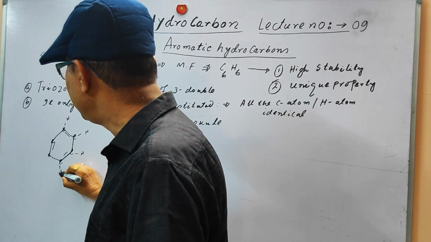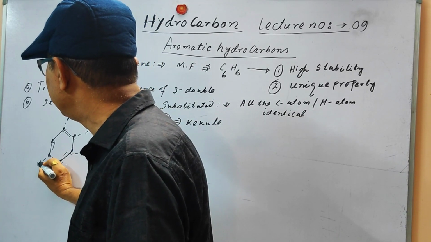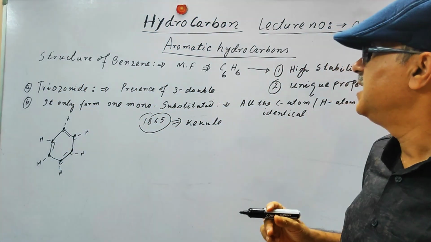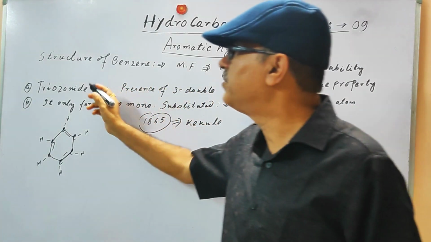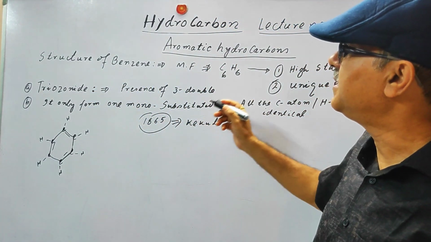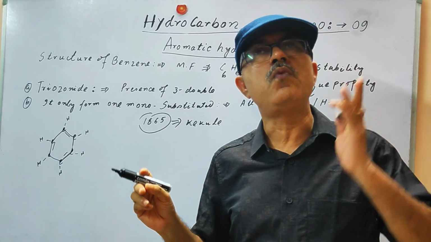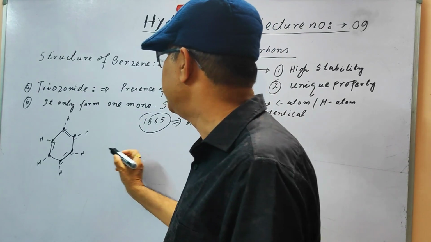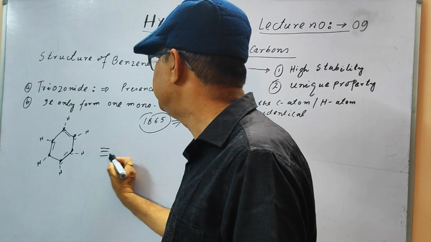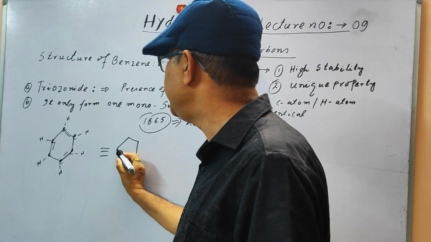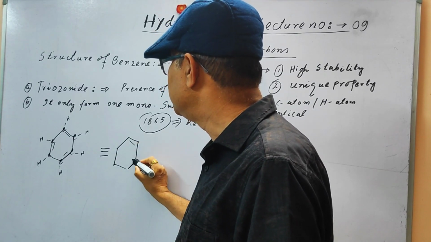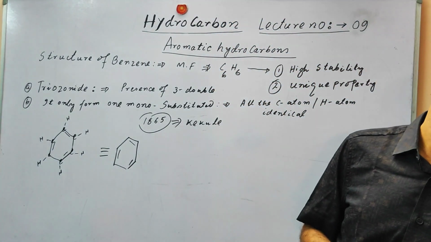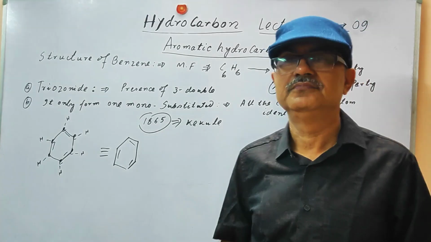This is the structure proposed by Kekulé after researching different properties. Like this, it forms a triozonide. Then he observed that it formed only one monosubstituted compound. From this, he was able to give this structure, which is also written this way. So this is the structure of benzene proposed by Kekulé.